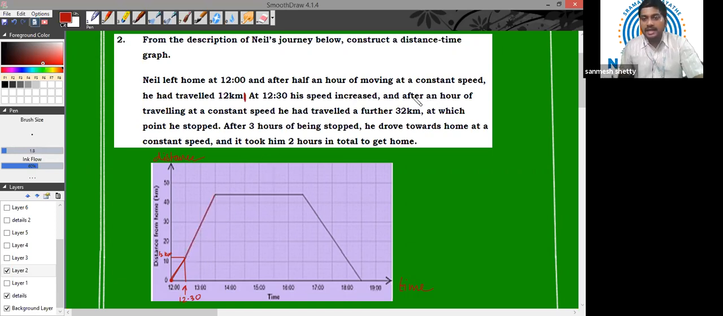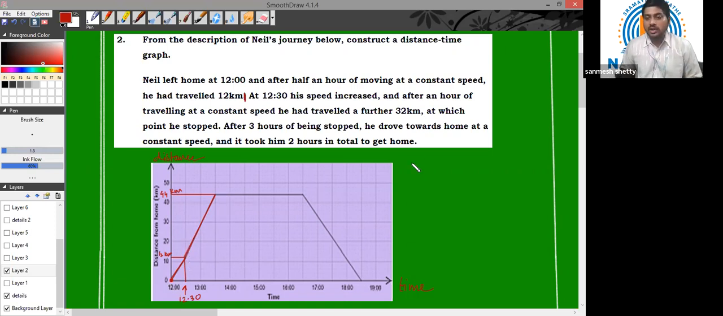And after half an hour of traveling at constant speed, he had traveled a further 32 kilometers. Further 32 means, children, the initial 12 plus 32, which is 44 kilometers. He reached the 44 kilometer mark. So I need to draw the graph like this. Obviously, this line has more slope as compared to the initial line because he has increased the speed.